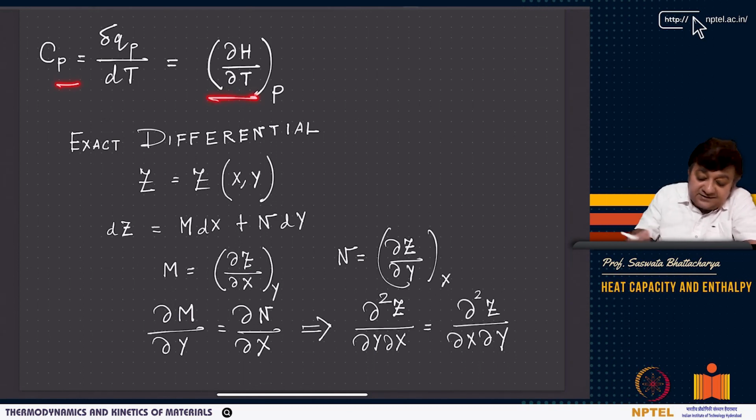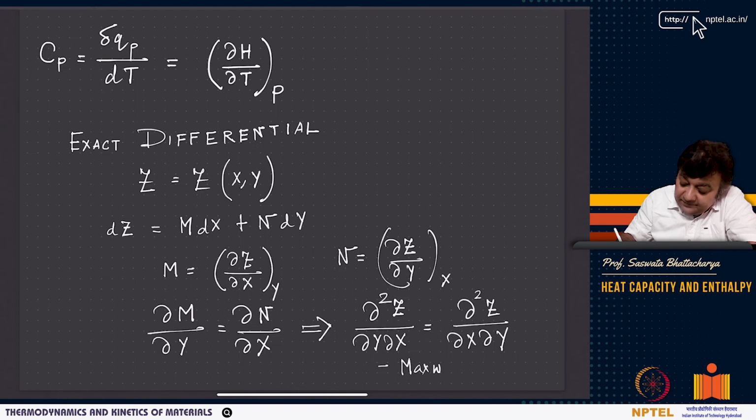Again, just recollect that we talked about exact differentials. We talked about z equal to z(x,y), and if z is an exact differential, it is M dx plus N dy. M is del z by del x at constant y, and N is del z by del y at constant x. You also have del M by del y equals del N by del x, which gives rise to relations that will be used to find what are called Maxwell's relations, or Maxwell relations.